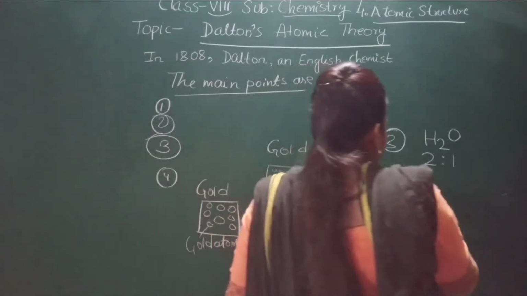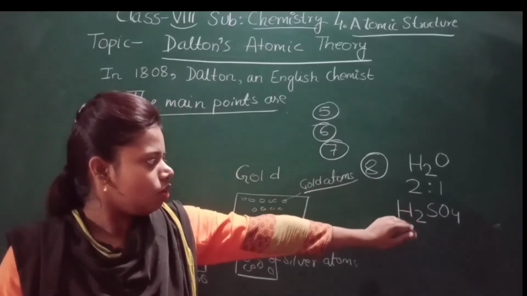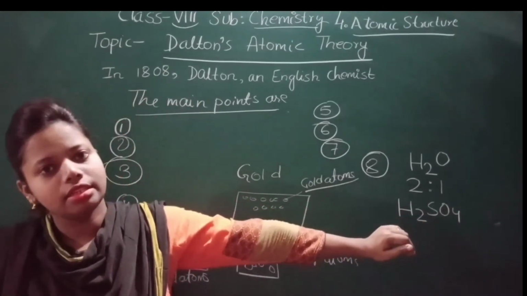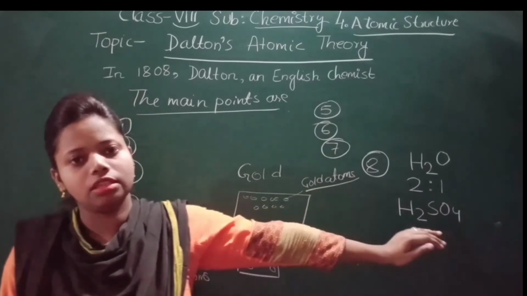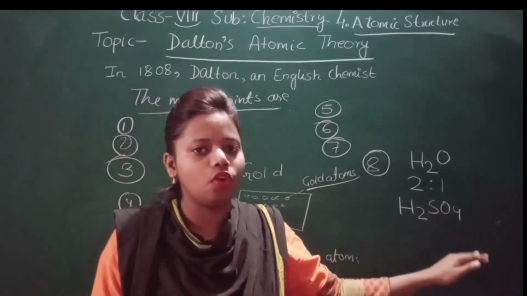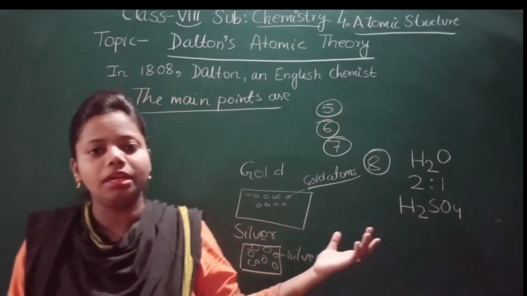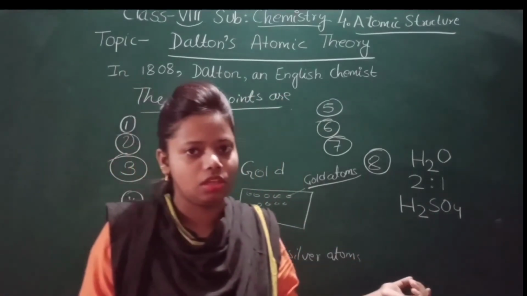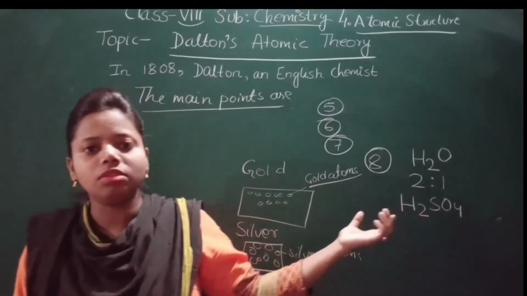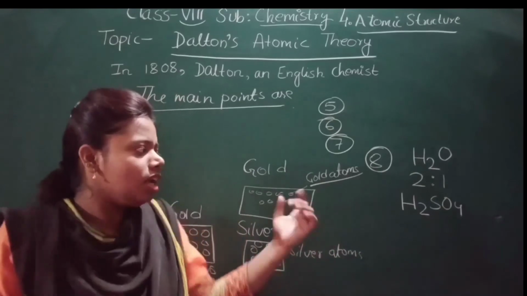H2SO4. This is the chemical formula of a compound, and the name is sulfuric acid. Here you can see that the atoms of an element combine to form a compound in a fixed proportion, or you can say in a fixed ratio, that is, a simple ratio. So hydrogen atoms have combined with the other atoms of an element. So what is the ratio? Let us see. It's very simple.